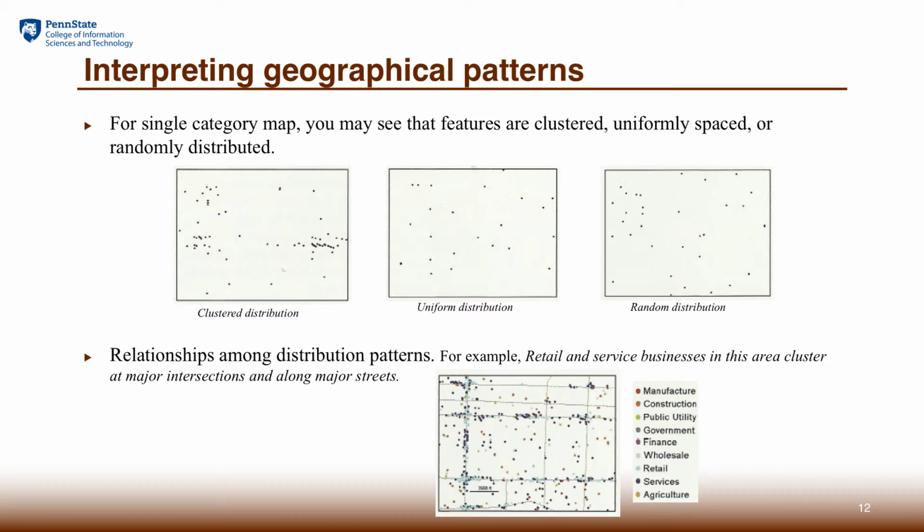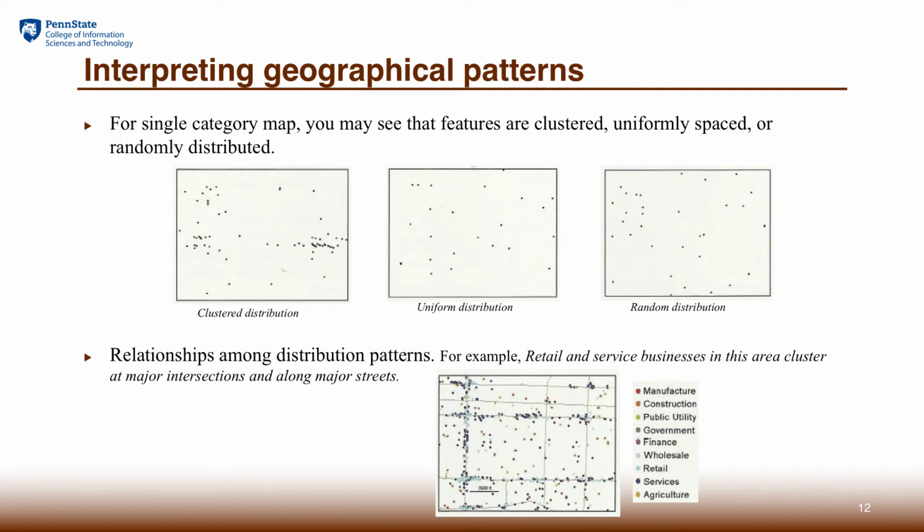So things form clusters in that sense. The uniform distribution means features are less likely to occur in close proximity of each other, while random distribution is a pattern where the features are equally likely to be at any location.